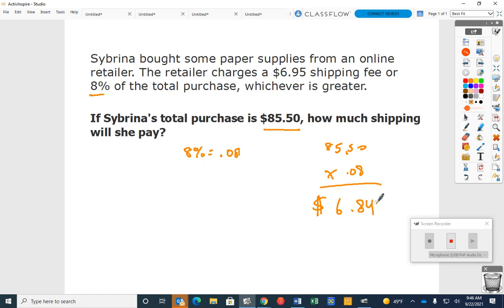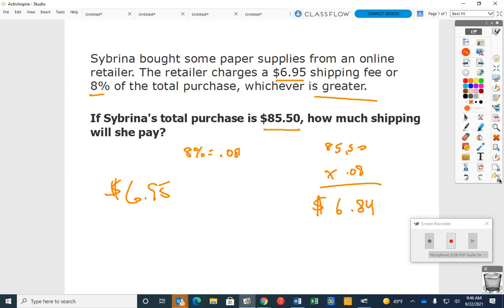$6.84. Now, what does this company say? The retailer charges $6.95 or 8%, whichever is what? Greater. So are they going to charge 8%? No, what are they going to charge? $6.95. Why? Because $6.95 is what? Greater. Very good. Does that make sense how we found that? Yes. It's pretty easy, right?